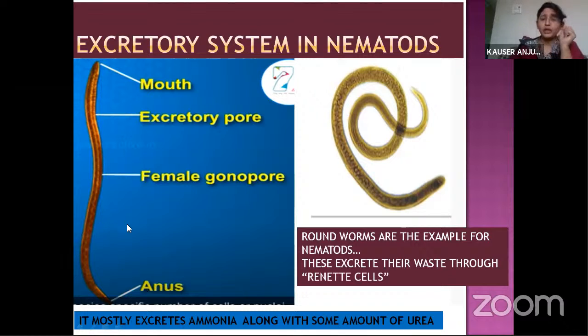And what is the excretory substance? What substance it releases means it mostly excretes ammonia with some amount of urea. In excess quantity it releases ammonia, but some quantity of urea is also released. So for the phylum Nematoda, the example is roundworm, and the roundworms excrete their waste through renette cells.